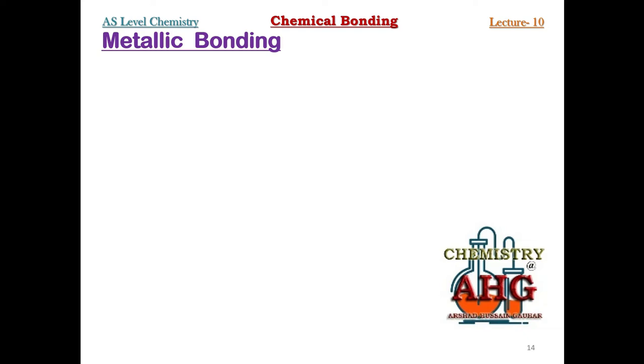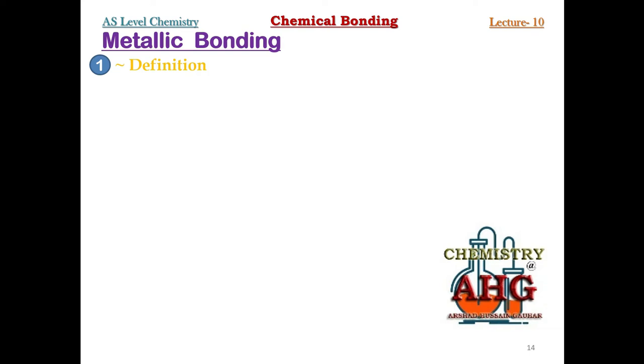First of all, you must know the definition of a metallic bond. How can you define metallic bond? Always remember, metallic bond is the electrostatic force of attraction between metal ions and mobile electrons within a metallic lattice. Electrostatic force of attraction between metal ions and mobile electrons within a metallic lattice structure. So this is a simple definition that you can remember for metallic bonding.